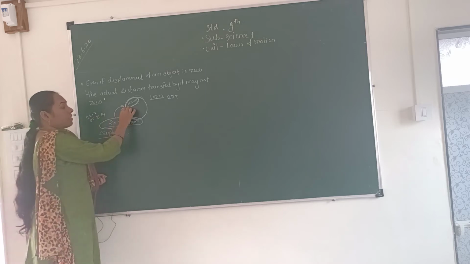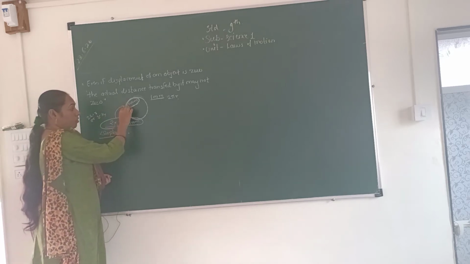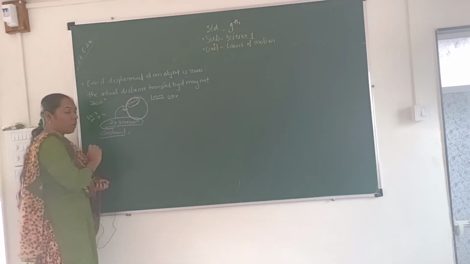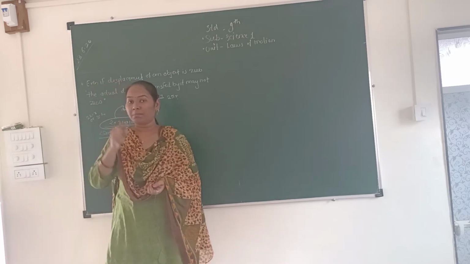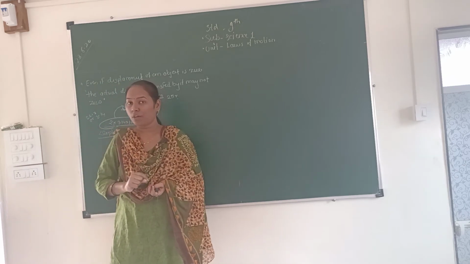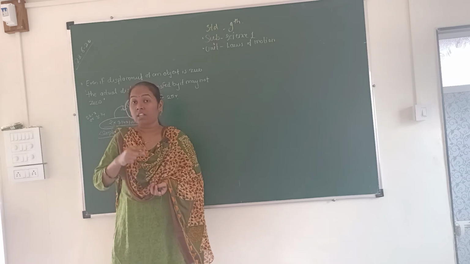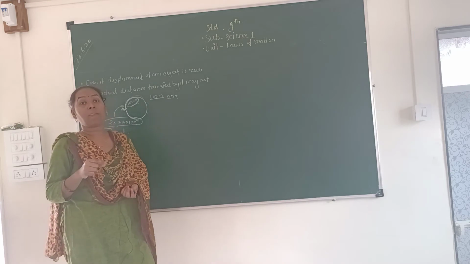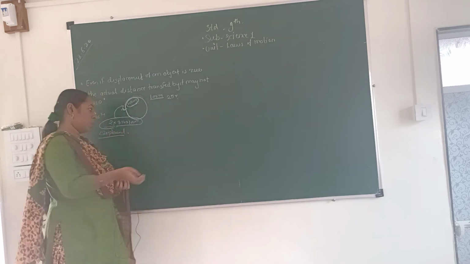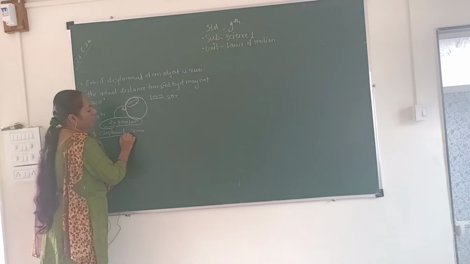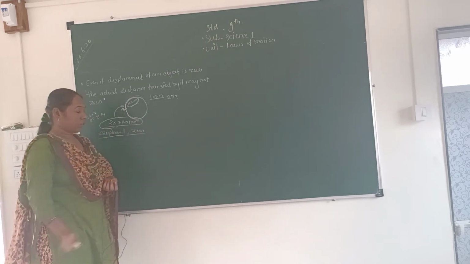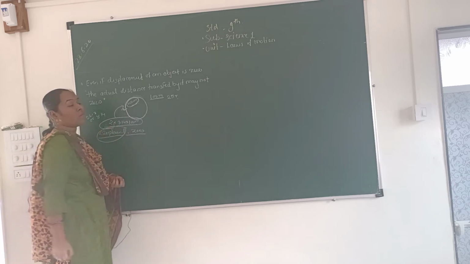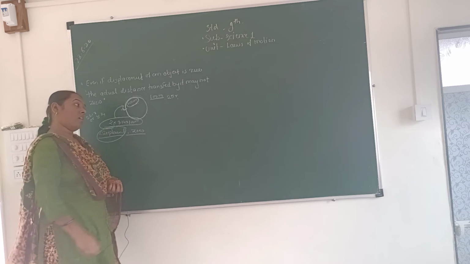The person starts moving from point A and again returns to point A. So the initial point of that person is A and the final point is also A. When the initial and final points are the same, I have already told you the displacement is 0. This is in the case of a circular path.